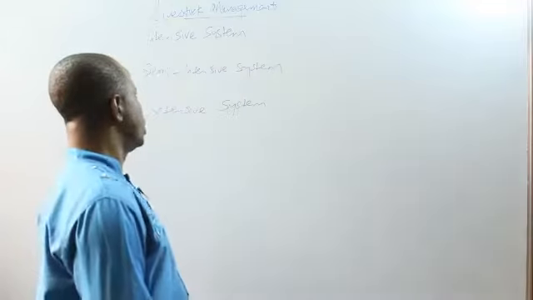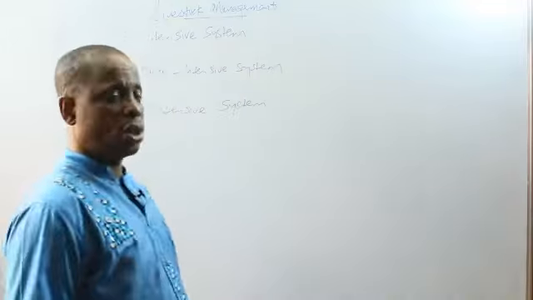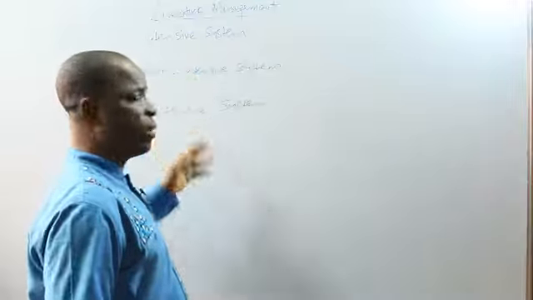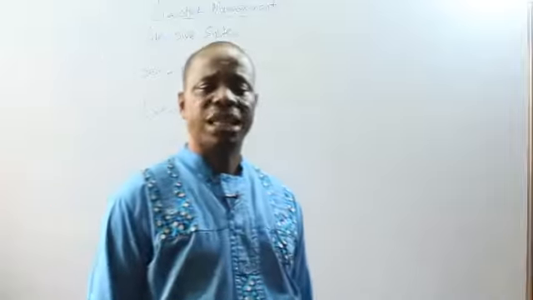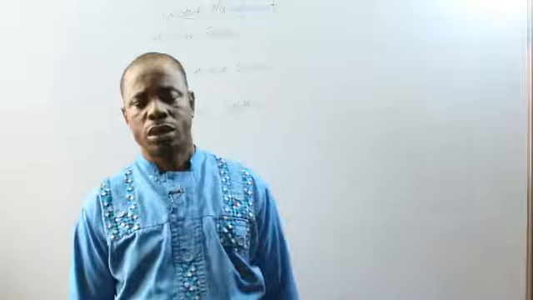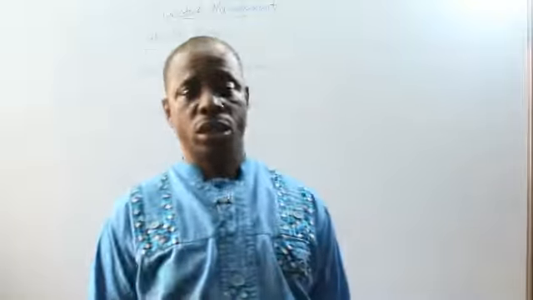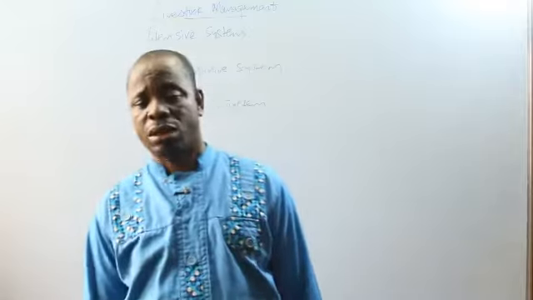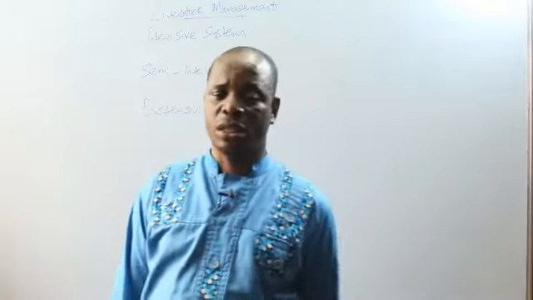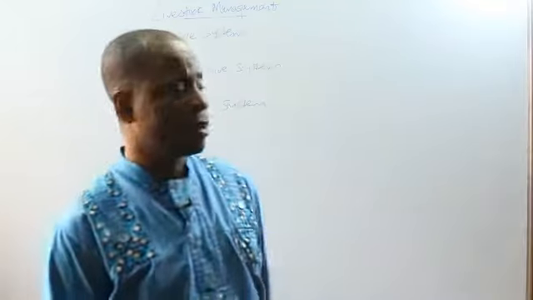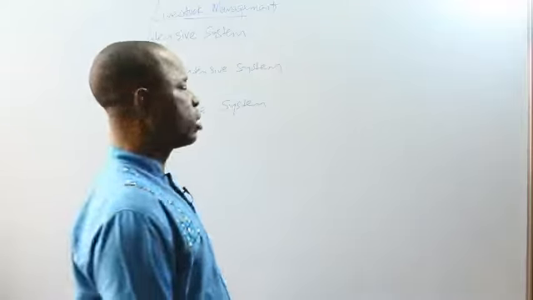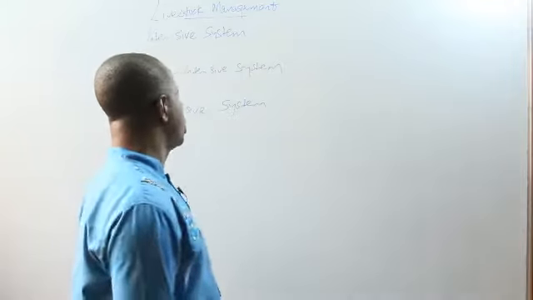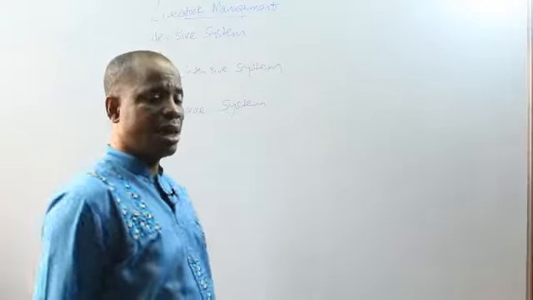Now let's go to the management of poultry under intensive, semi-intensive, and extensive. Now to manage poultry, what are poultry? Poultry are domesticated birds. Examples are the duck, the pigeon, or the turkey, as well as domestic fowl. But domestic fowl is mostly kept by many farmers. Okay. Now, how do we manage this domestic fowl? Poultry animals or domestic fowl can be managed under intensive, semi-intensive, and extensive system.